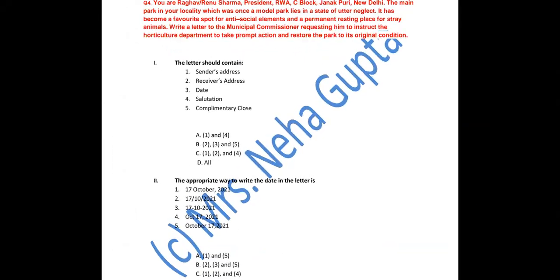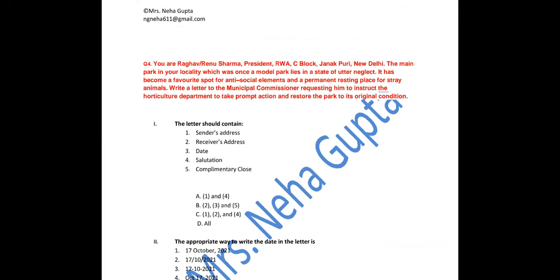This is the fourth question. You are Raghav or Renu Sharma. Raghav or Renu, you have to assume anyone. President RWA, C Block Janakpuri, New Delhi. The main park in a locality, which was once a model park, lies in a state of utter neglect. It has become a favorite spot for antisocial elements and a permanent resting place for stray animals. Write a letter to the municipal commissioner requesting him to instruct the horticulture department to take prompt action and restore the park to its original condition.